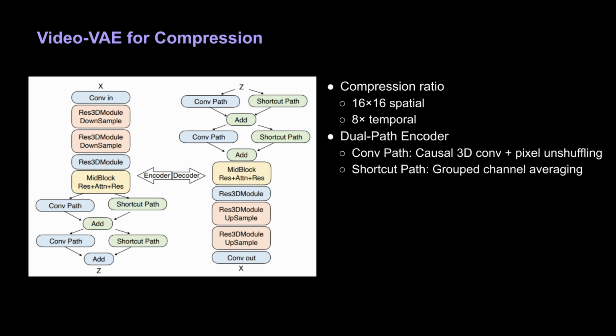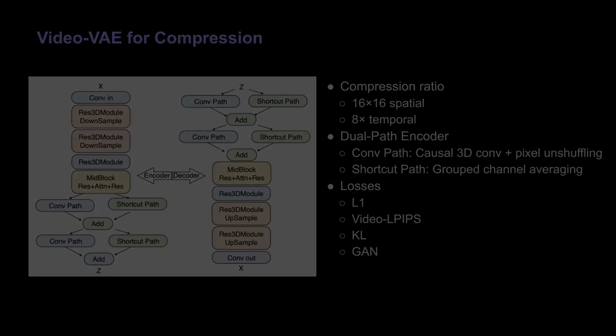The decoder is symmetric to the encoder, with pixel shuffle operations and residual blocks to reconstruct video frames. They train it in stages, first at a lower compression ratio, then unfreezing deeper layers. Losses include L1, video LPIPS, KL, and a GAN objective to balance sharpness and realism.